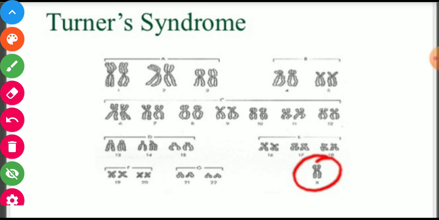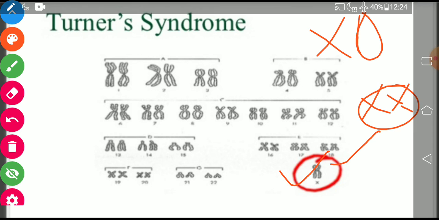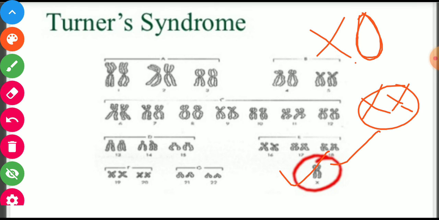See here, the absence of an X chromosome in these individuals. There should be two X chromosomes, but here is only one. So the absence of an X chromosome is there, and these individuals have the sex chromosome combination like this, XO. Absence of one X chromosome.